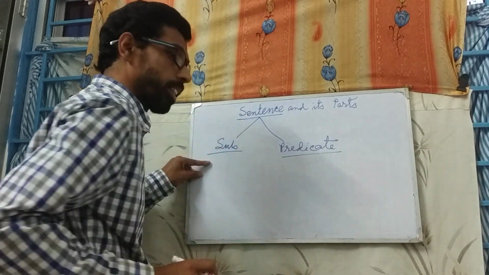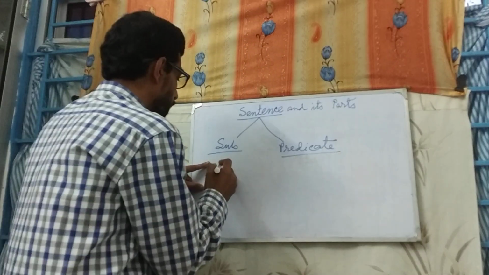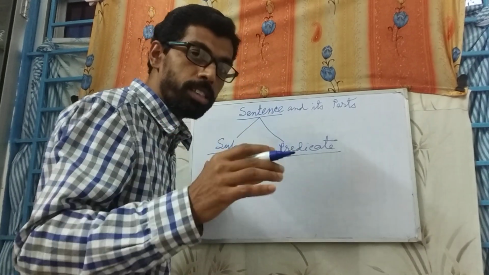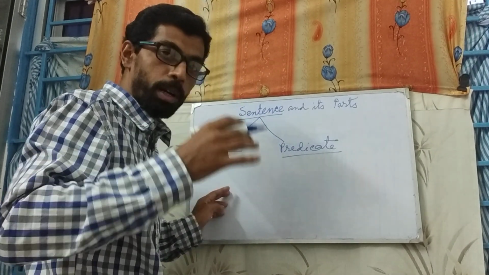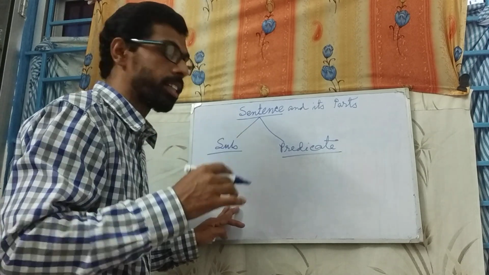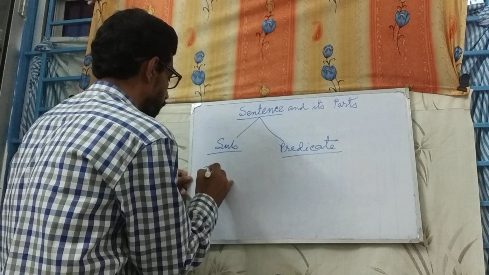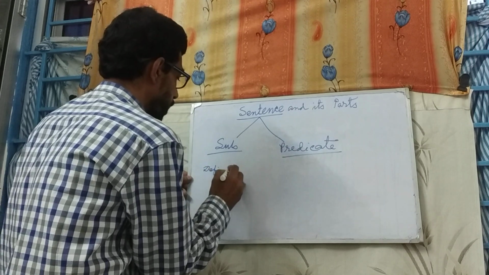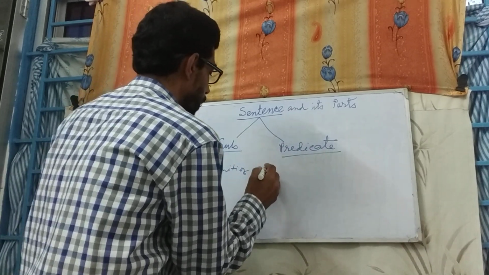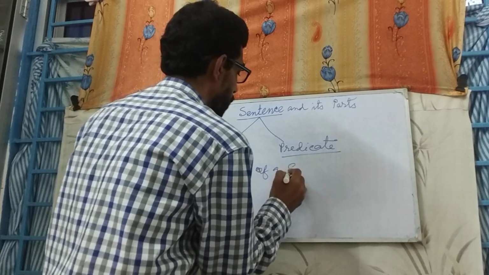What is subject? Subject is the person or the thing about whom or which something is said in a sentence. So let us see what is its definition. Definition of a subject.